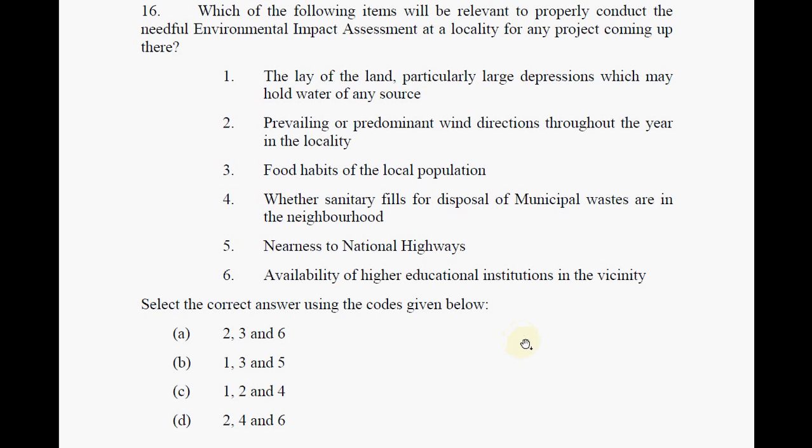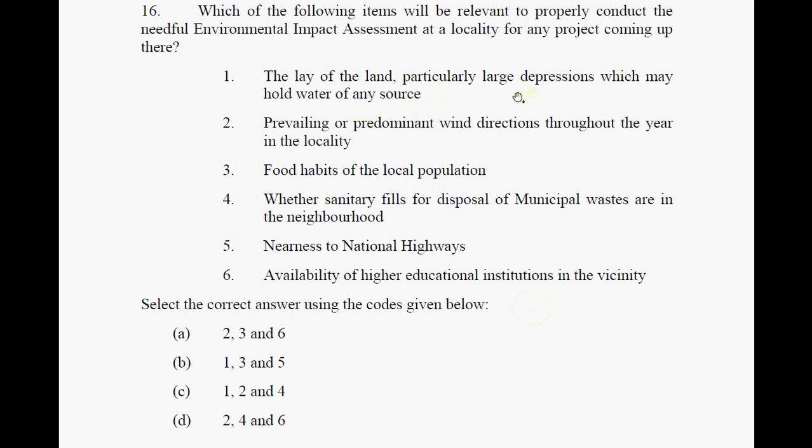First point. Second is environmentally sensitive decision, and the third thing is increased accountability and transparency. Fourth one is reduced environmental damage. And fifth is improved integration of projects into their environment and societal settings. So when we come to the choices here, you see one is true: the lay of the land, particularly large depressions which may hold water. Whenever a new project is coming up in a locality, this is something that should be considered.